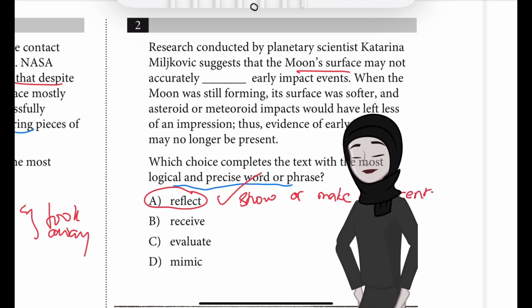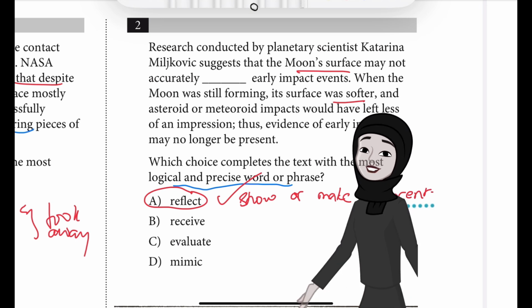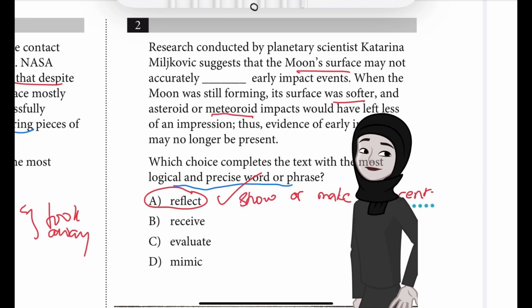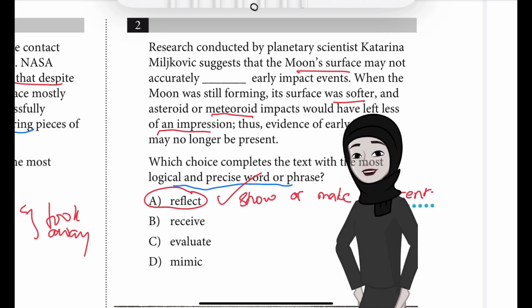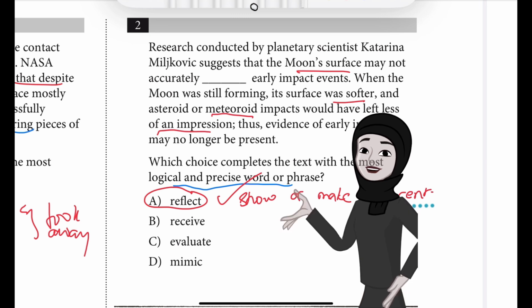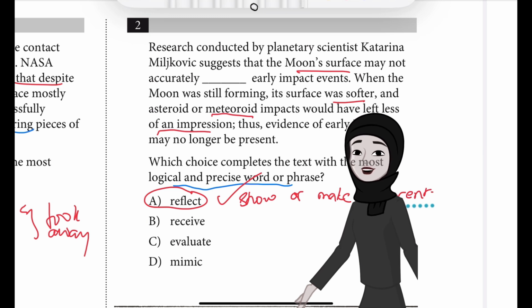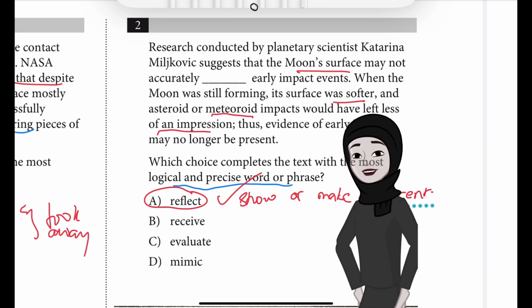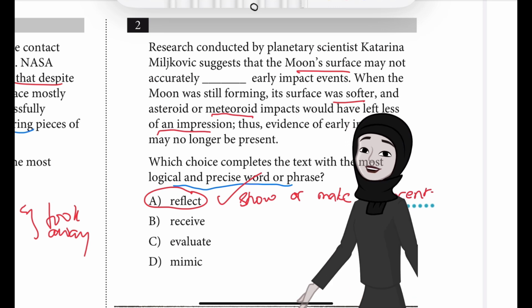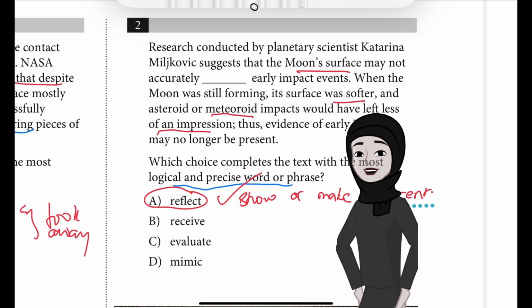And the text states that because the surface of the moon was softer when the moon was still forming than it is now, it's become hard, the early asteroid and meteoroid impacts would have left less of an impression. They all disappeared basically. And as a result, evidence of them may no longer exist. So this context supports the idea that the surface of the moon may not accurately show signs of early impact events. So even if there were impacts by asteroids and meteoroids, we can't see them because from soft it has become hard now.